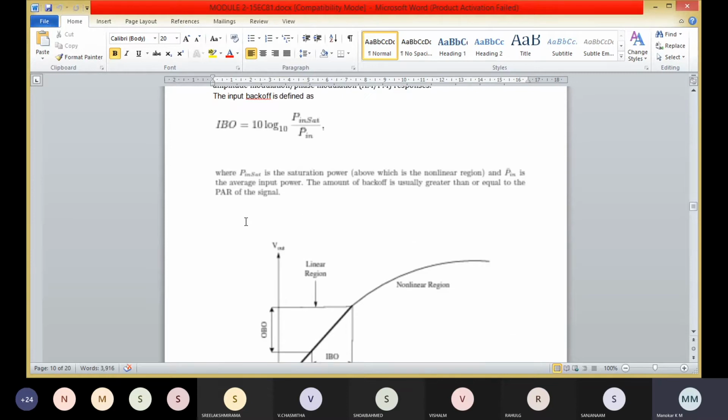Here the input backoff, that is IBO, is defined as 10 log to the base 10 of P in saturation divided by P bar in, where P in sat is the saturation power which is above the nonlinear region, and P bar in is the average input power.